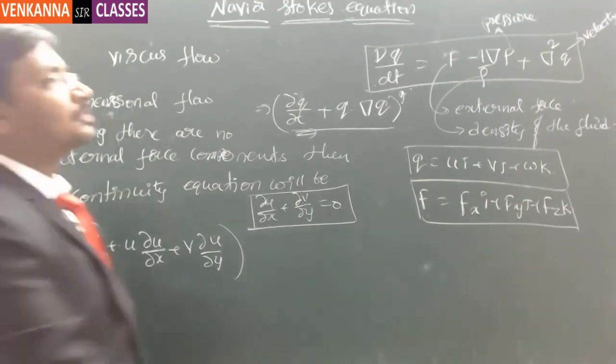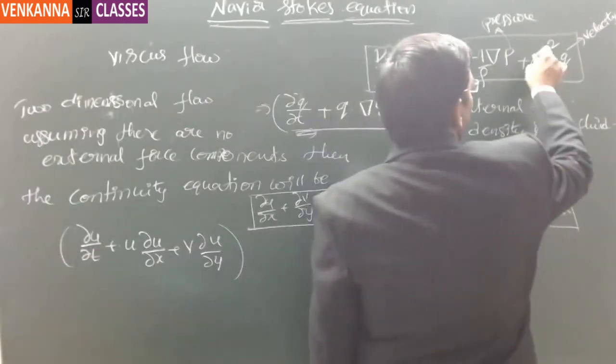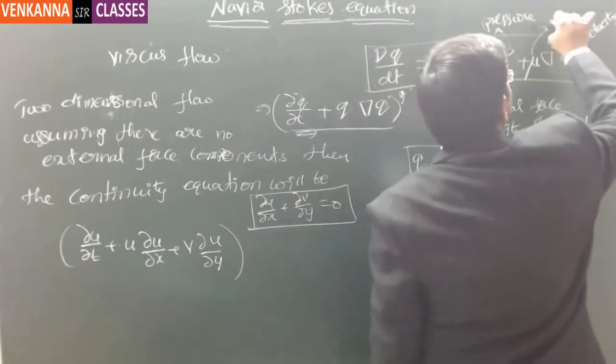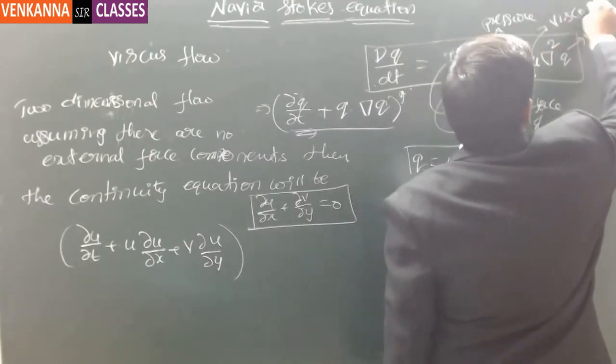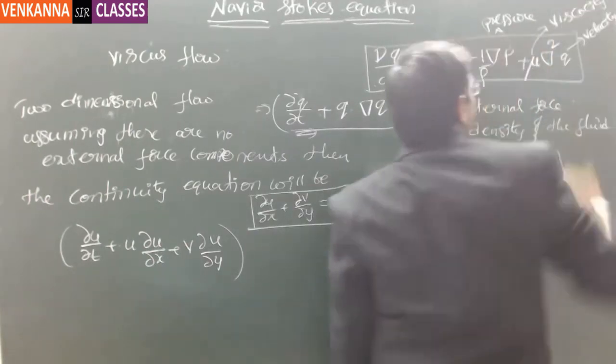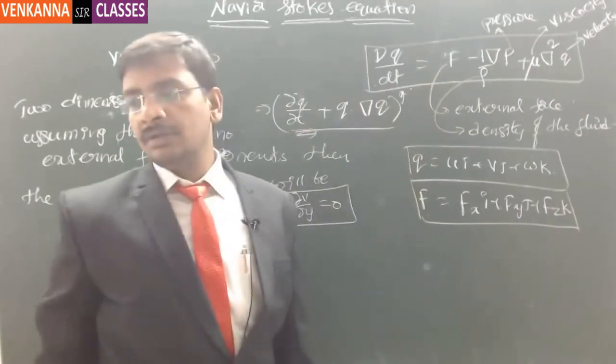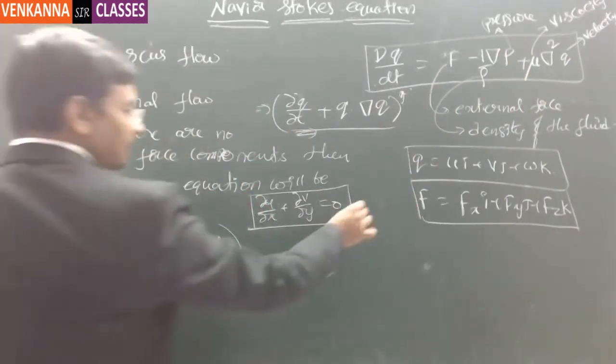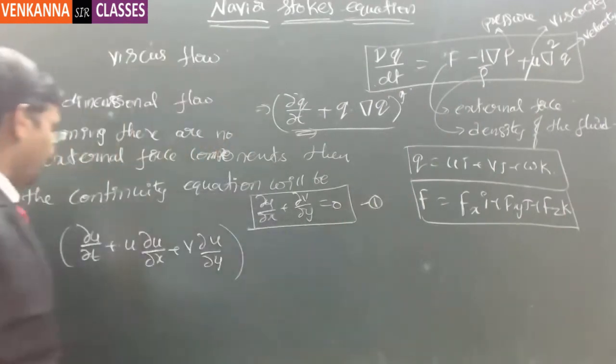Okay, sorry. So in the Navier-Stokes equation, there is some component mu here. Just note this down. This is the viscosity. Now here, see this. This is the continuity equation. This is equation number 1.